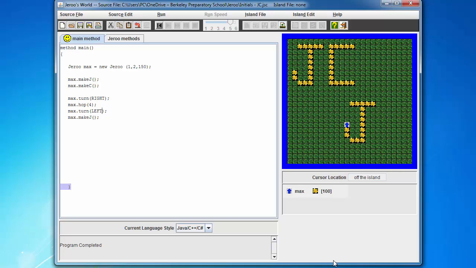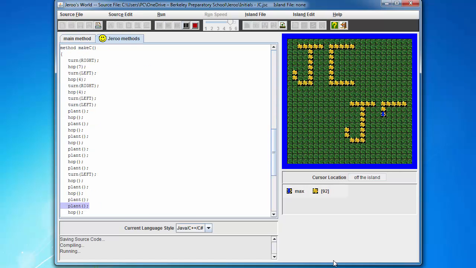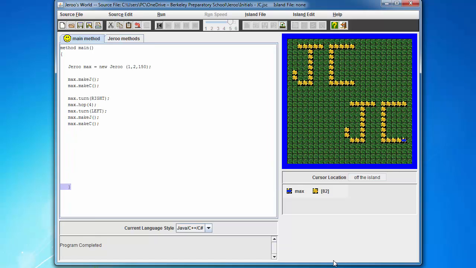Now, if I wanted to, I could also have him max dot make C again. There we go. All right, so you can have him do that same pattern over and over and over again. And stay tuned because you will have your own assignment coming up, and I'll tell you about that in class.